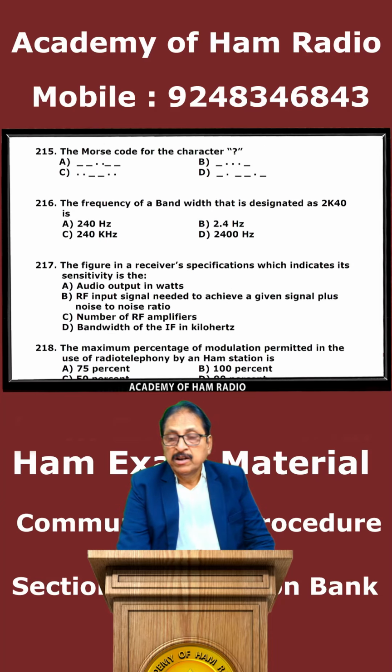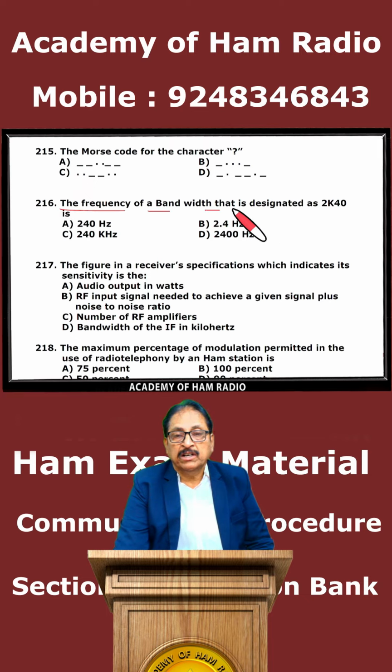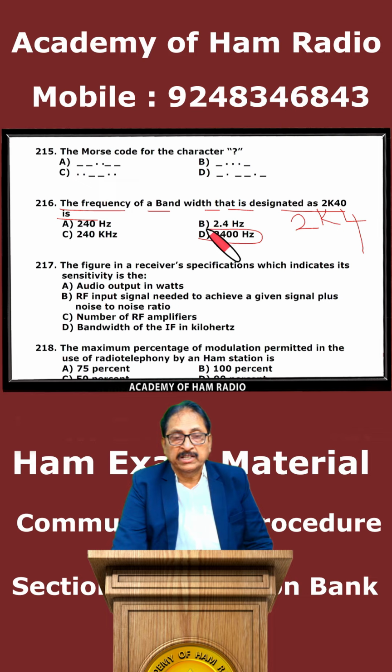216. The frequency of a bandwidth that is designated 2K40: 2K40 means 2K4, it becomes 2K4. So that means 2400 hertz, equivalent to Delta is the right option.